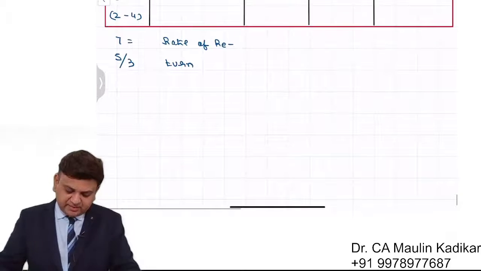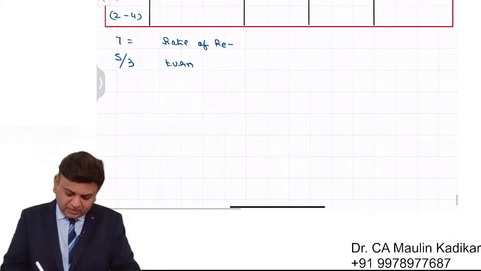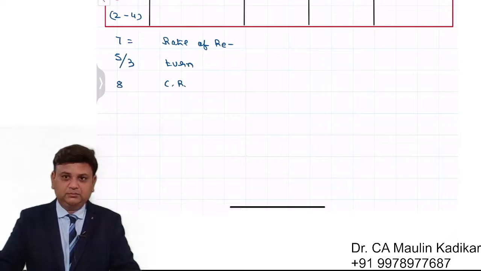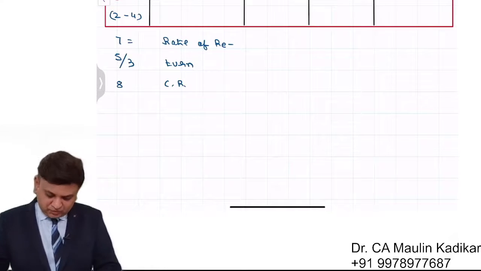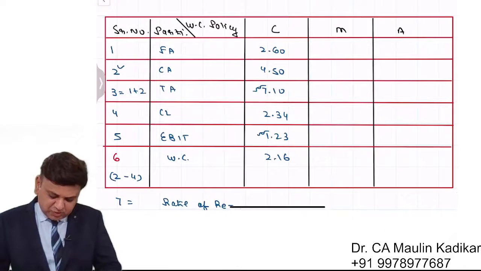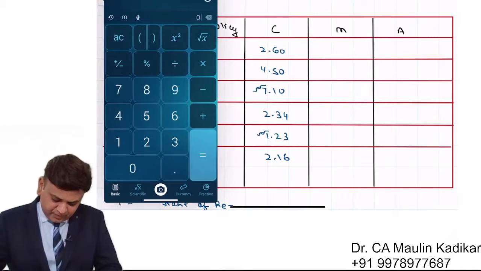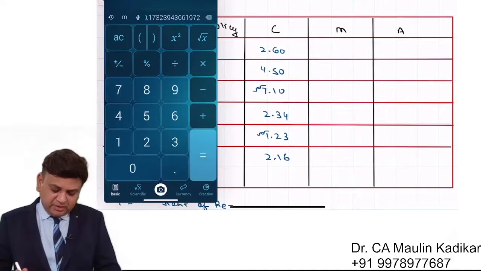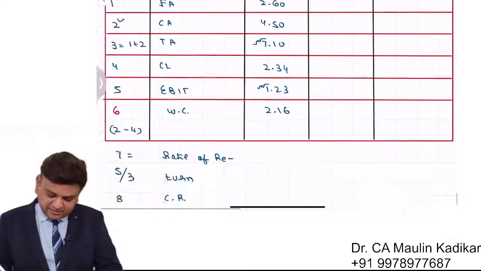Next is 8th number item, wherein we are required to find the current ratio. As far as the rate of return is concerned, it is calculated as operating income 1.23 upon total assets 7.1 into 100, that is 17.32%.